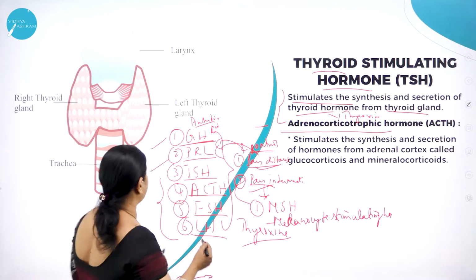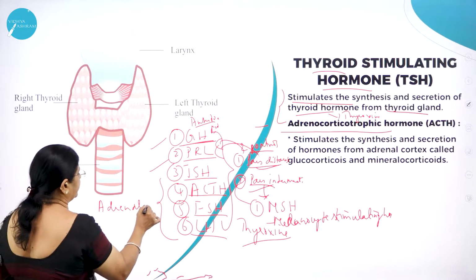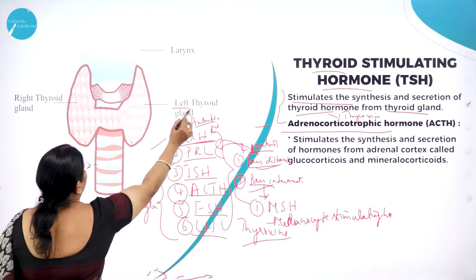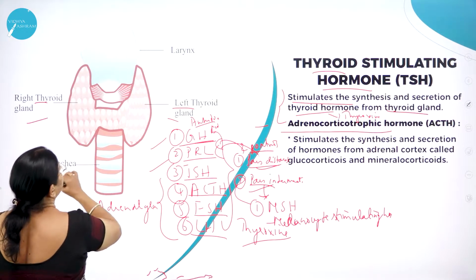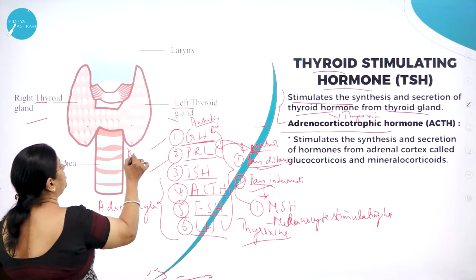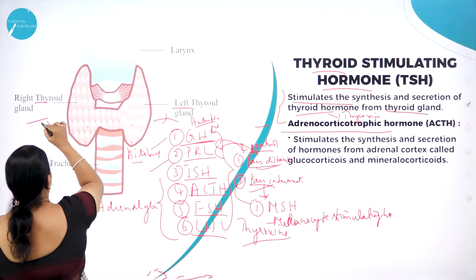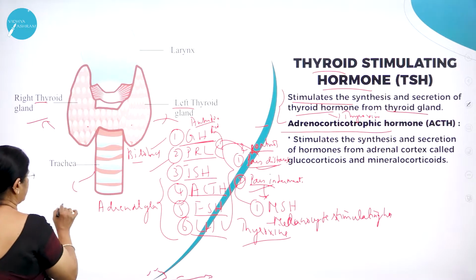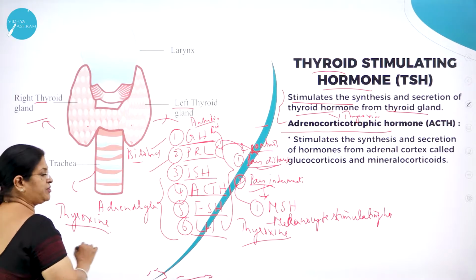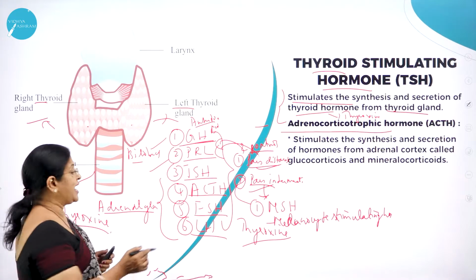As we have already studied, there is one important gland called the adrenal gland. Here you can see the thyroid gland, the left thyroid gland and the right thyroid gland, just below the larynx. Thyroid is bilobed, with left and right lobes. What is the hormone it produces? Thyroxine. It produces thyroxine. Then there is one more gland called the adrenal gland.